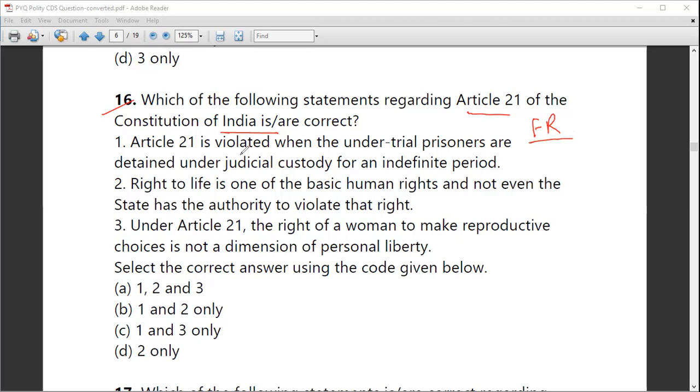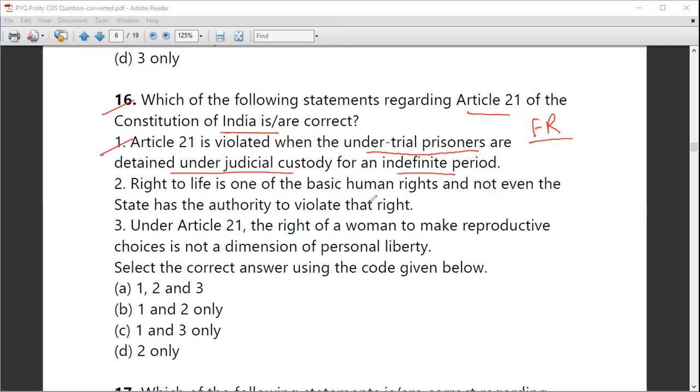So Article 21 is violated when the under trial prisoners are detained under judicial custody for an indefinite period. Yes, this is violated. At this time it is violated. There should be a definite period.